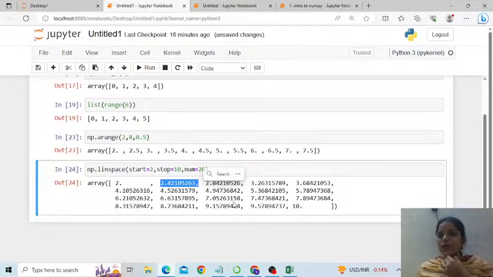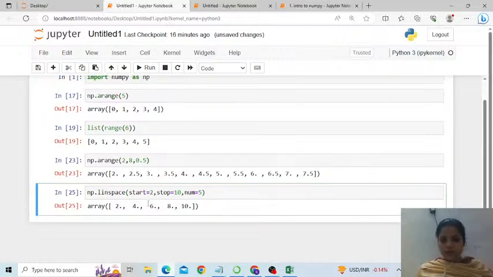So linspace is a kind of arithmetic progression that numpy creates. Alright, so if I want, suppose, between 2 to 10, only 5 numbers. Are you getting it? This is how the 5 numbers are generated: 2, 4, 6, 8, 10, with a suitable difference of only 2 as the step size. Hoping you are understanding. Right, so that's the use of linspace.